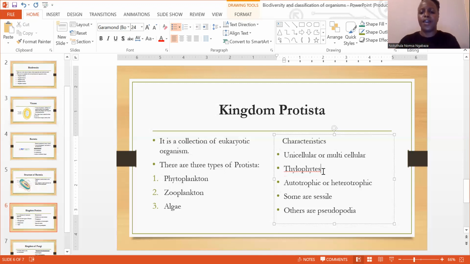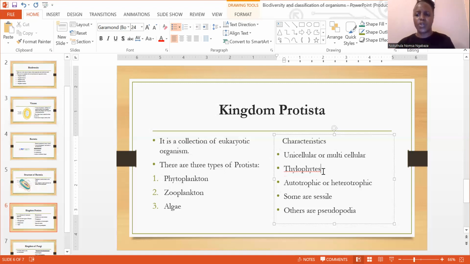And then we also have kingdom Protista. We see some of them are sessile. All right. So if we're saying they're sessile, guys, we're saying when you look at them, it's like they're attached to the ground, but they're not really attached to the ground, right? Let's take a look at algae. Algae, guys, if you're looking at it from afar, you might think, okay, maybe this greenish thing has roots that run down into the sea or ocean, wherever the algae is. But actually, if you take a stick and move it aside, it just moves as if it's a blanket or a cover. So when you're looking at them, that's why I'm saying they look sessile.